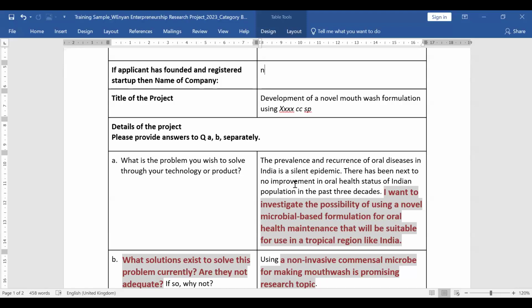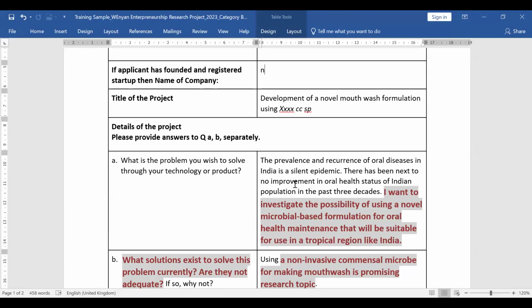The prevalence and recurrence of oral disease in India is a silent epidemic. There has been next to no improvement in the oral health status of the Indian population in the past 3 decades. That is a big problem. Now she has written, I want to investigate the possibility of using a novel microbial based formulation for oral health maintenance that will be suitable for use in a tropical region like India. So she has mentioned what is the general problem in our country, and she has written in the last sentence what she wants to do.